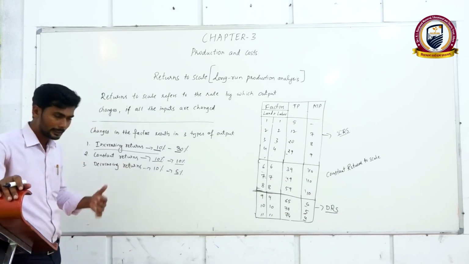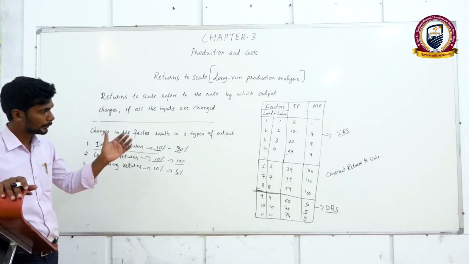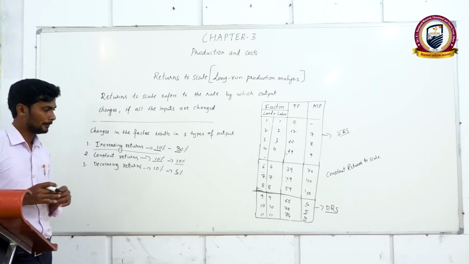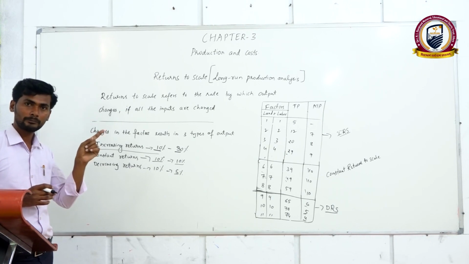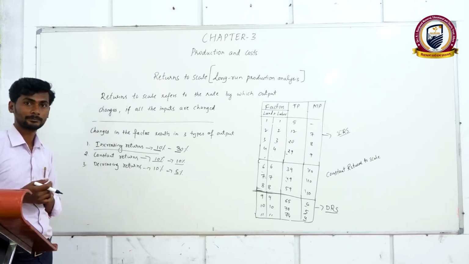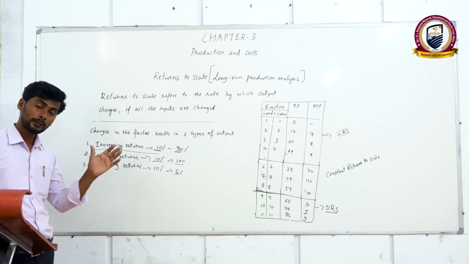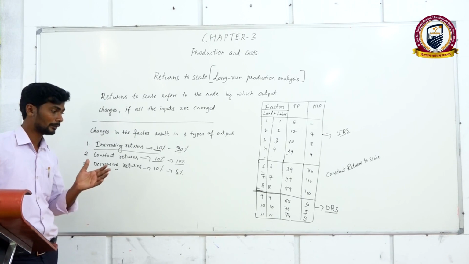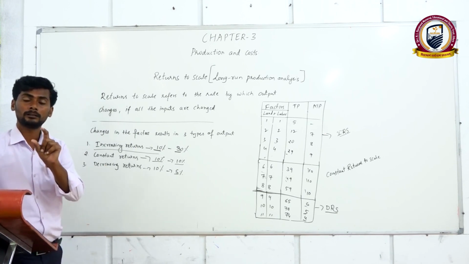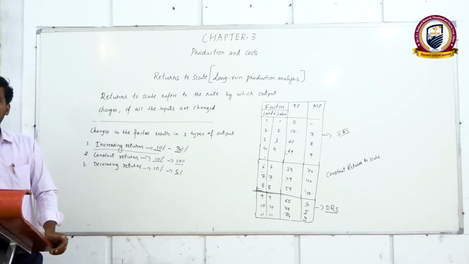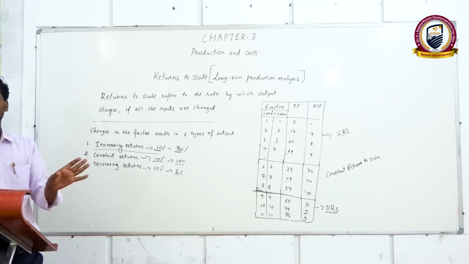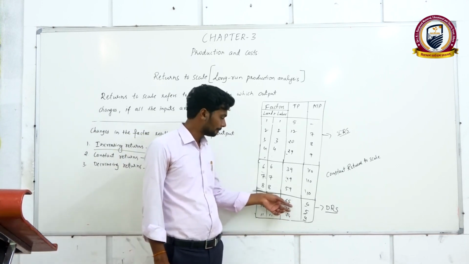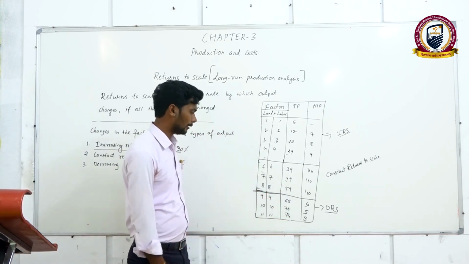Again, in case the producer continuously increases the factor combination, then marginal product will become 0. And again, if he continues to change the factors of production, one fine day he will get 0 total product. No producer will do that. Here the producer will start thinking what he will do now.